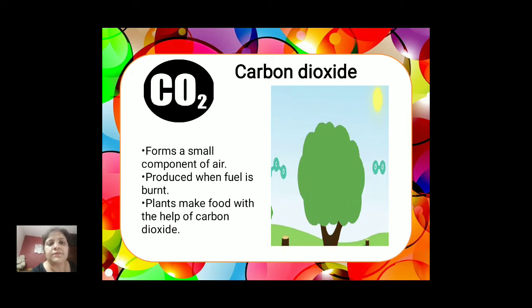The plants make food with the help of carbon dioxide. The plants require carbon dioxide just to make their food. The process of photosynthesis is only possible if there is the presence of carbon dioxide. You can see in the picture that the carbon dioxide is being taken by the trees, and they release oxygen to the atmosphere.